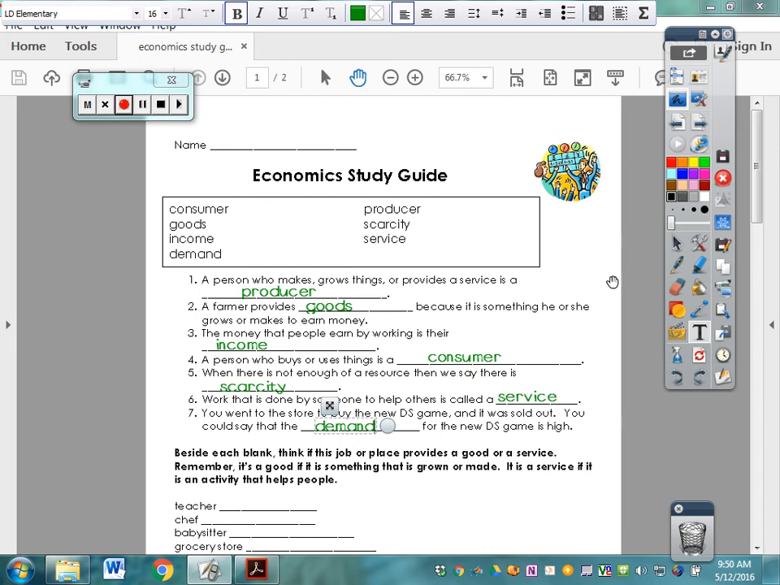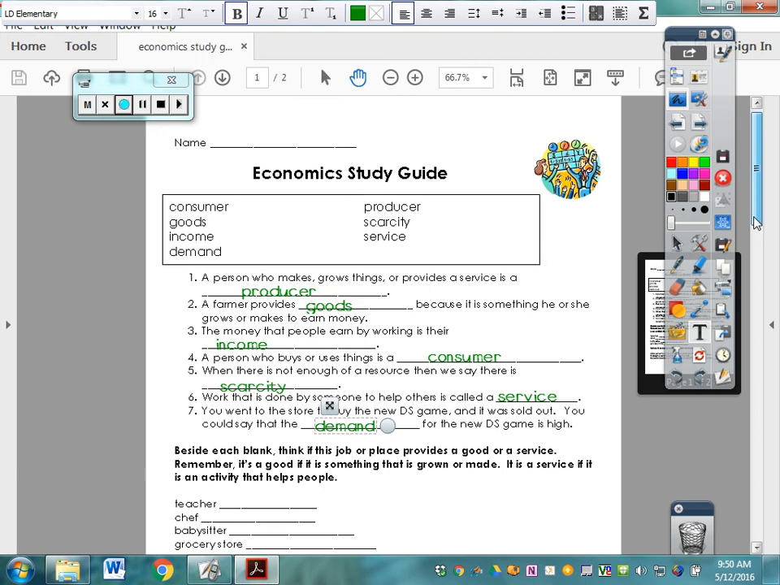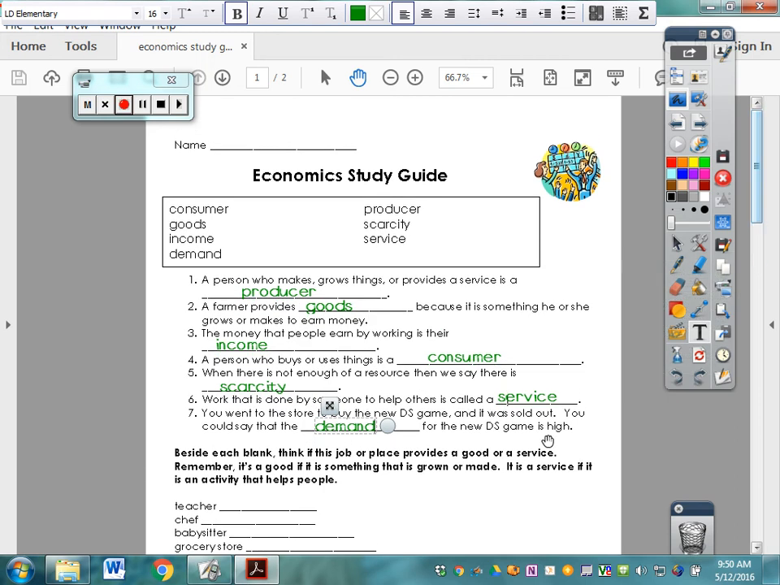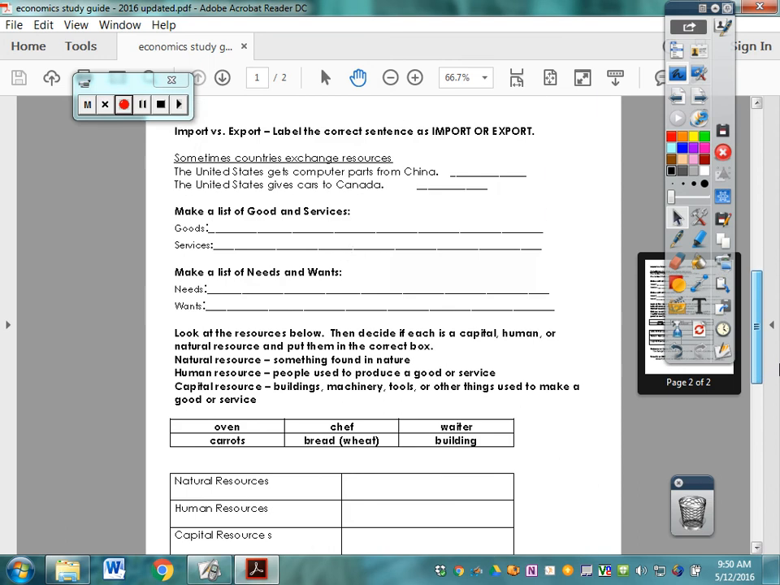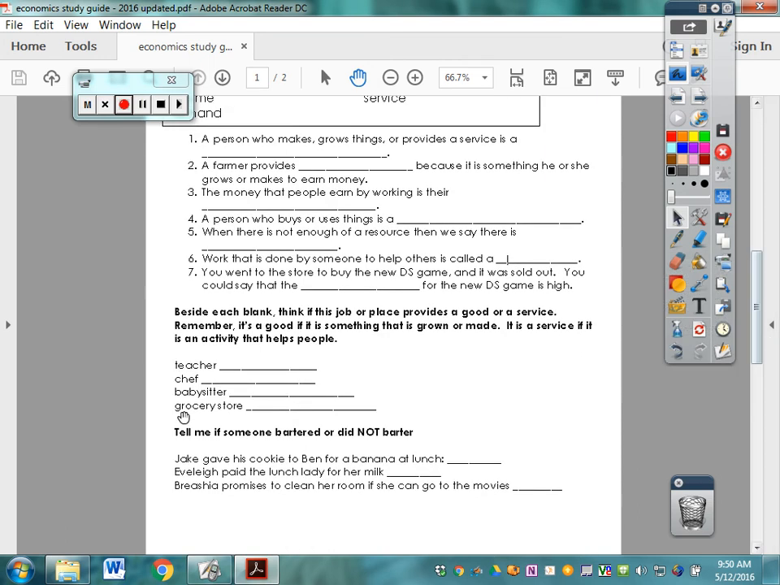Okay, so that's the first section. I'm going to clear this out. Well, I may just try to move it up. If I do, it's going to mess up. Alright, so make sure you have this checked before I move on to the next section. Alright, beside each blank, think if this job or place provides a good or service. Remember, if it's a good, it is something that is grown or made. If it is service, it is an activity that helps people.